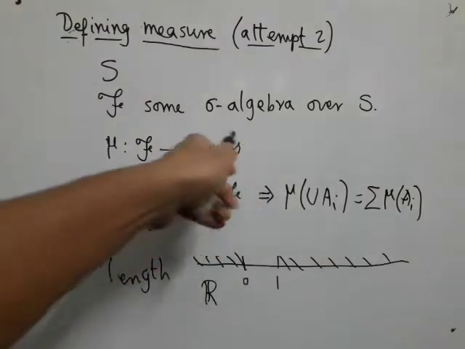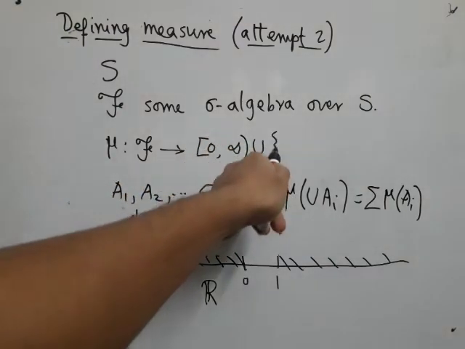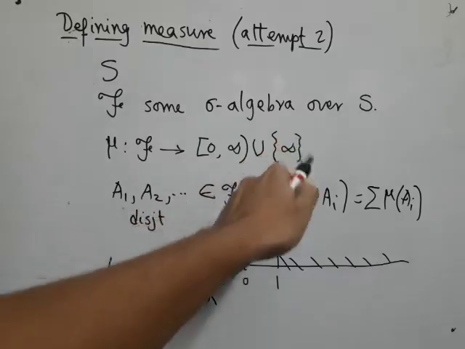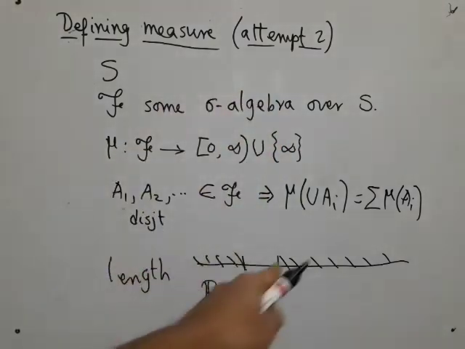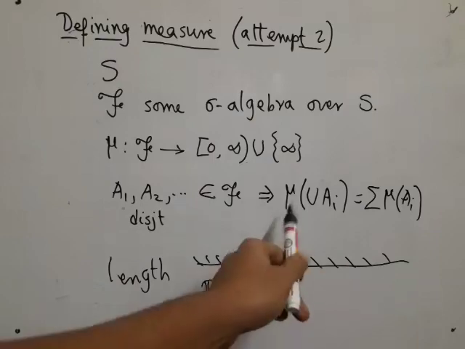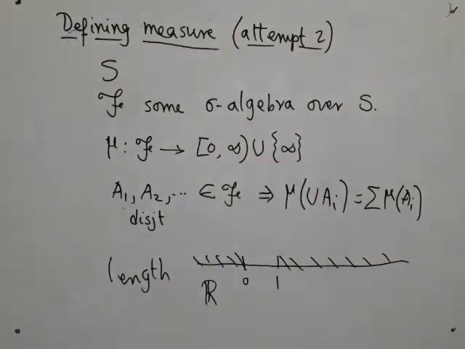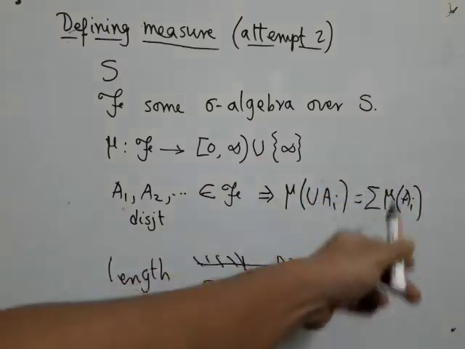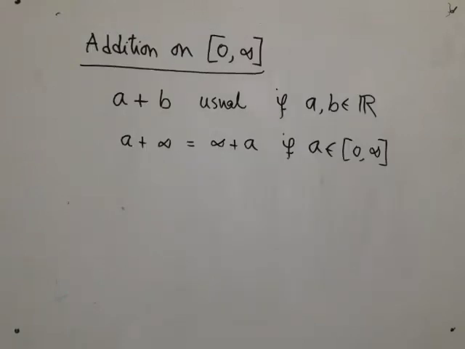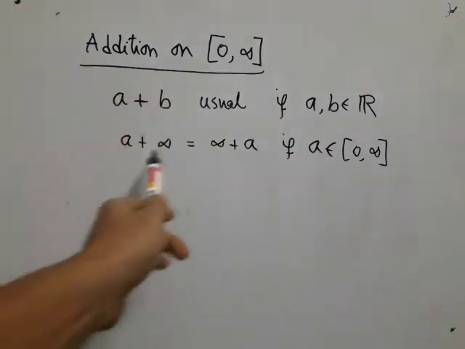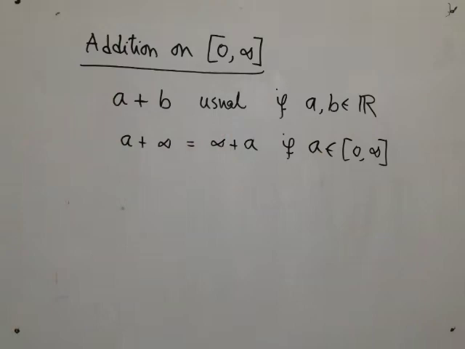So I would rather write it as R union, a special symbol called infinity. So infinity is really not a real number. It's just a symbol denoting such situations. Then there is a little problem, because now mu can also take the special value infinity. Then what do I mean by adding? Well, we will extend addition in the obvious way. So if A and B are both real numbers, in that case it is the usual addition. If you are trying to add infinity, then you get infinity.